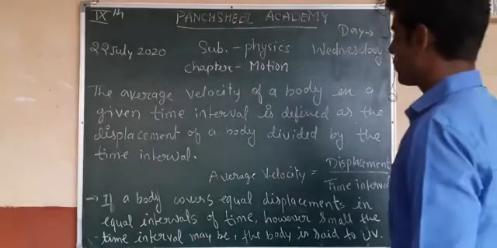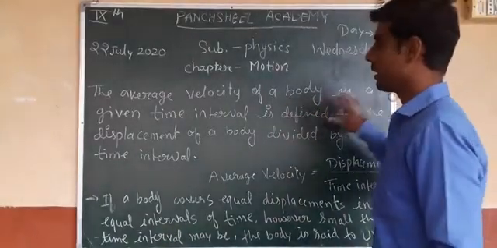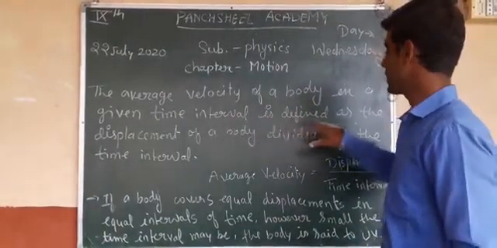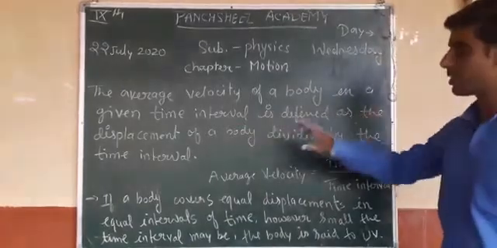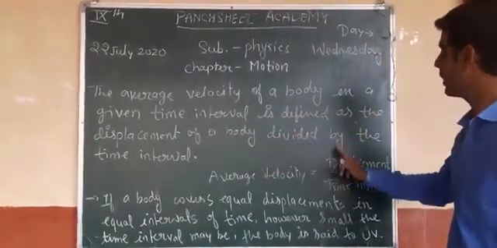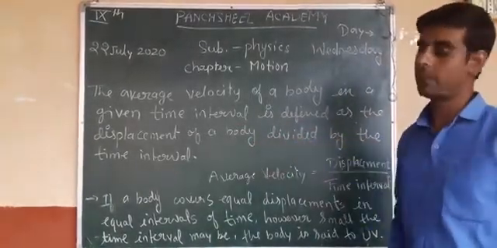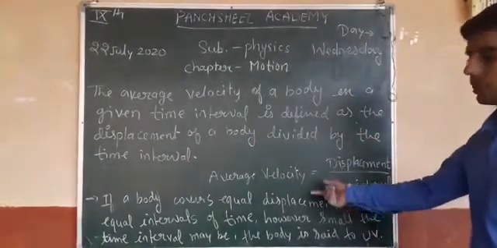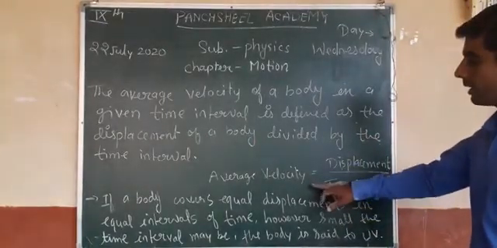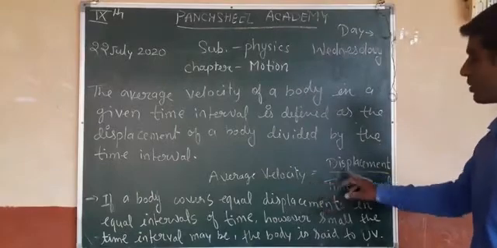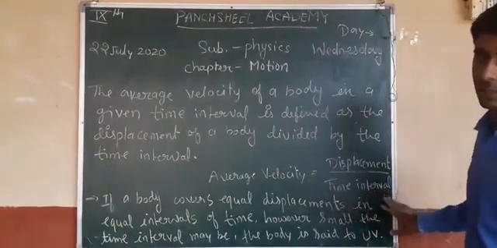The average velocity of a body in a given time interval is defined as the displacement of the body divided by the time interval.